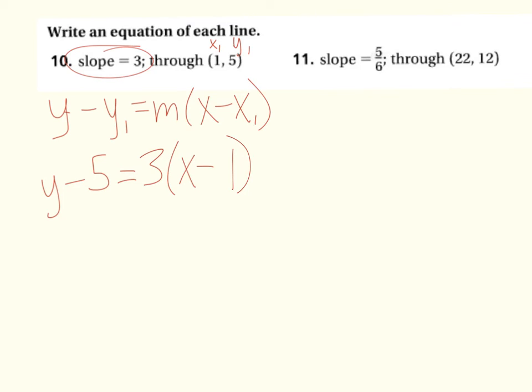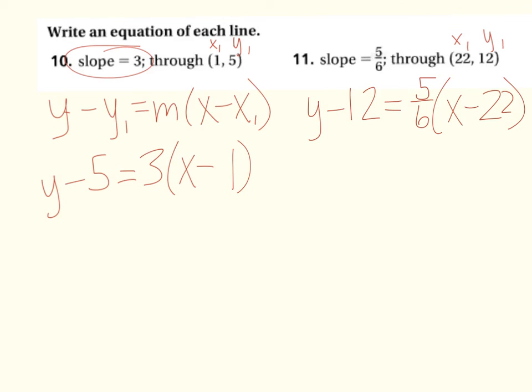For the second one, our slope is 5/6, and it's going through the point 22, 12. So this is again going to be my x1 and my y1. And I plug them into this equation. So I will have y minus my y1, which is 12, equals my slope times x minus my x1.